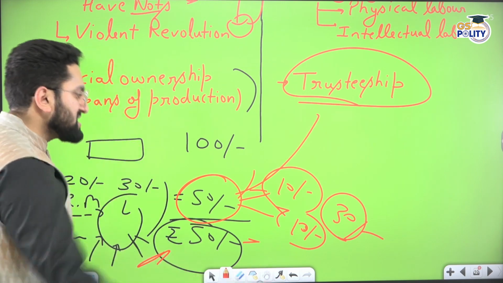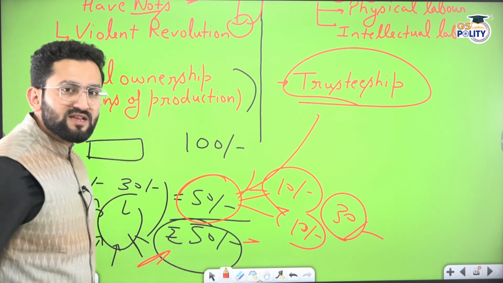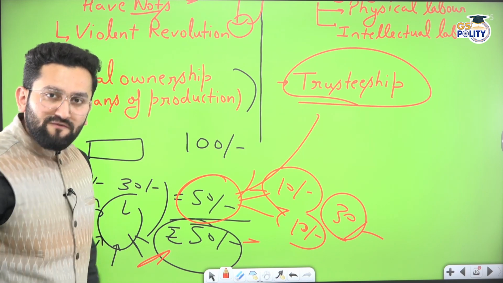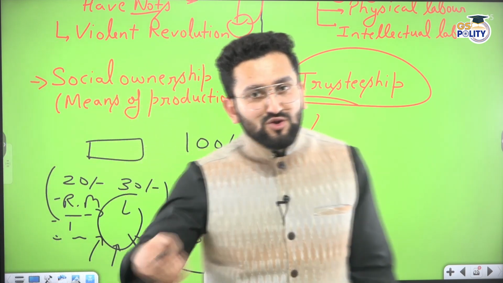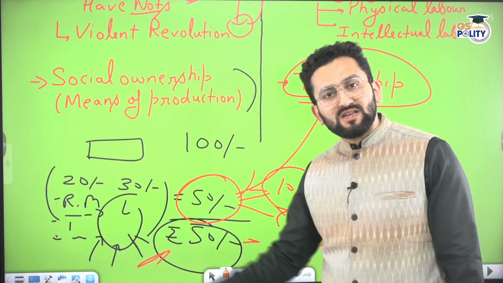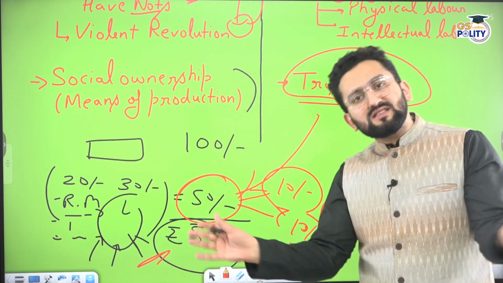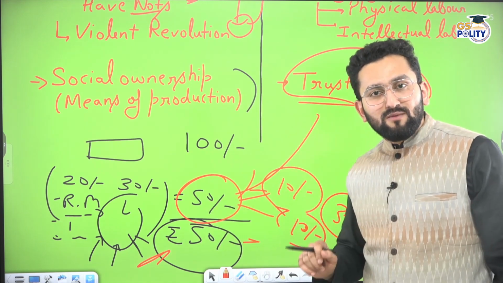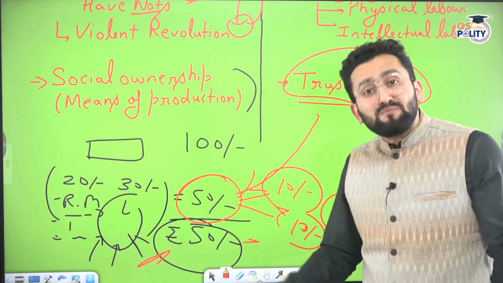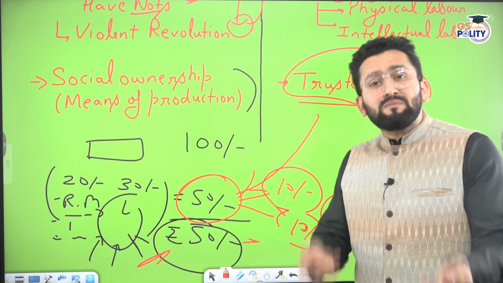Because ultimately Gandhiji was also saying that every production is a social production. So if you have accumulated some wealth, don't think it is your wealth just because it has come into your bank account. It has come into your bank account because the system is designed in such a way that you are considered the owner of this 50 rupees. But who made you owner? The system made you owner. Who made the system? People made the system.